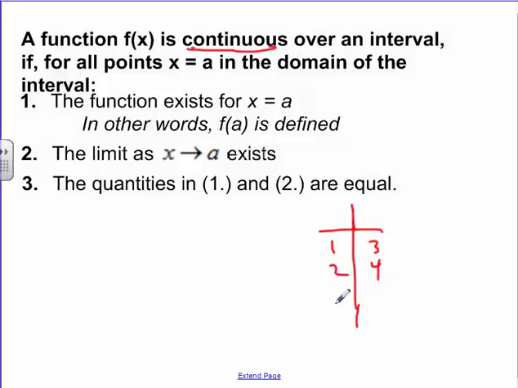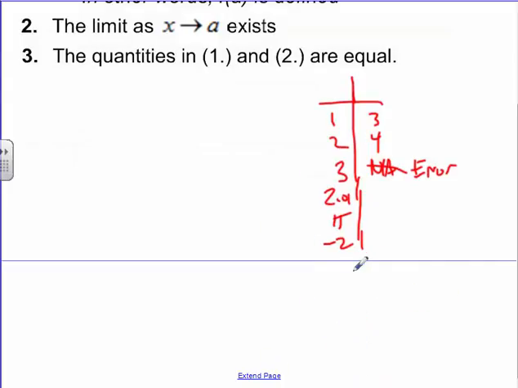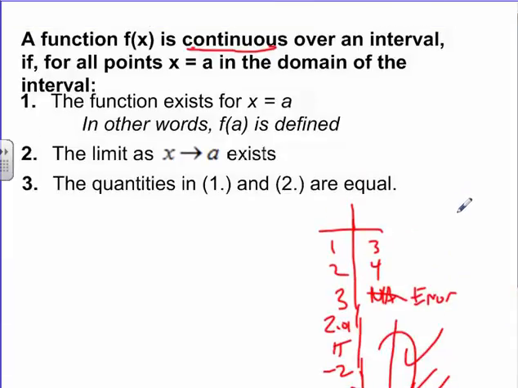You tell me the output. Awesome. If x is 3 and you tell me that it doesn't work because there's an error, well, then it's not continuous. Literally every single number needs to have an output value. 1, 2, 3, 2.01, pi, -2, a million. Every single input better have an output. If it doesn't, it's not continuous. That's the first requirement.